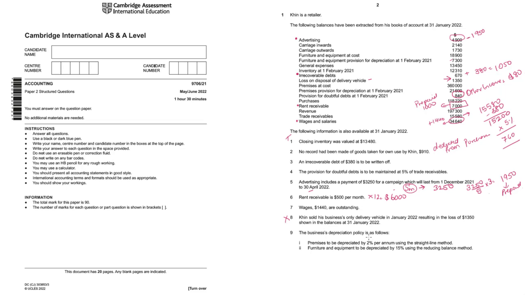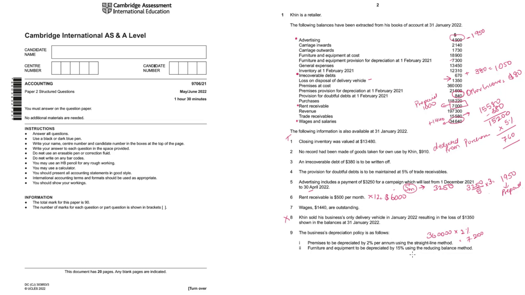The business's depreciation policy is that premises are to be depreciated at straight line method, 2% per annum. So premises at cost is 360,000. So 360,000 into 2%, 7,200 will be depreciation of premises, and furniture and equipment to be depreciated at 15% using reducing balance.